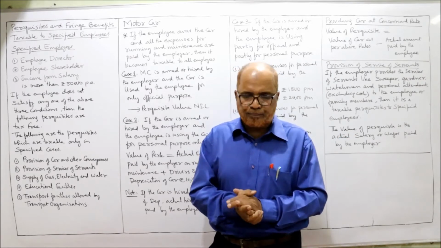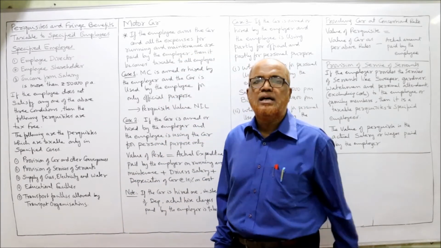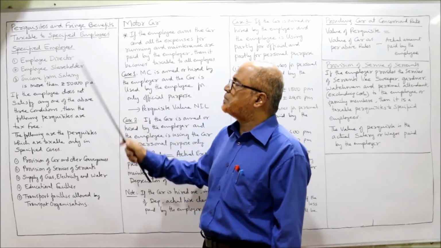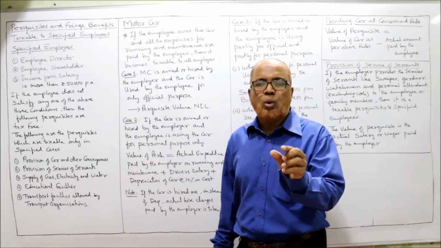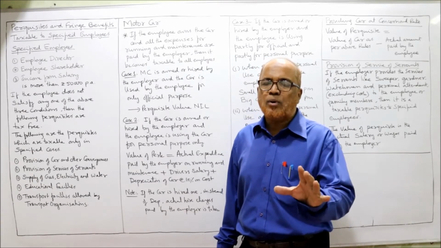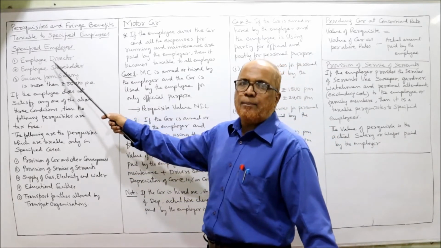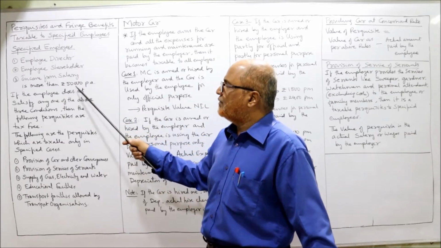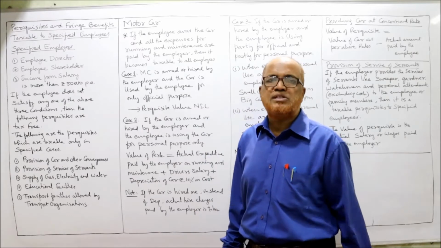Now in this video, I am going to discuss those perquisites which are taxable only in specified cases. First of all, perquisites and fringe benefits taxable to specified employees. First we must know who are called specified employees. Specified employees have been explained by the Income Tax Act in three cases: employee director, employee shareholder, and income from salary more than 50,000 per annum. These three cases are called specified employees.